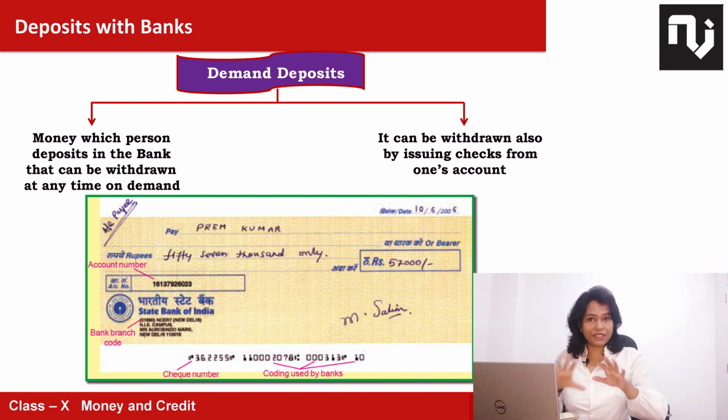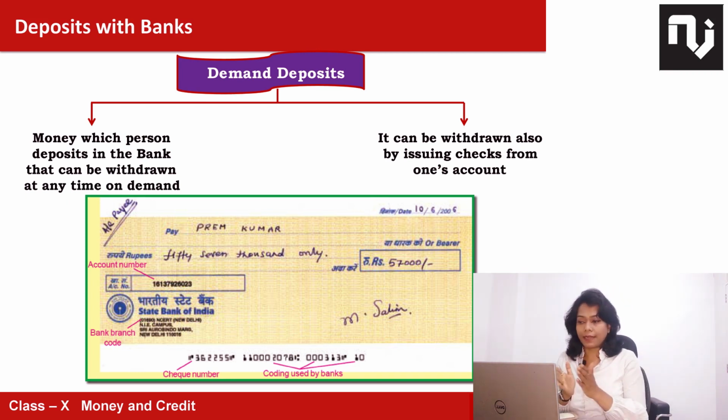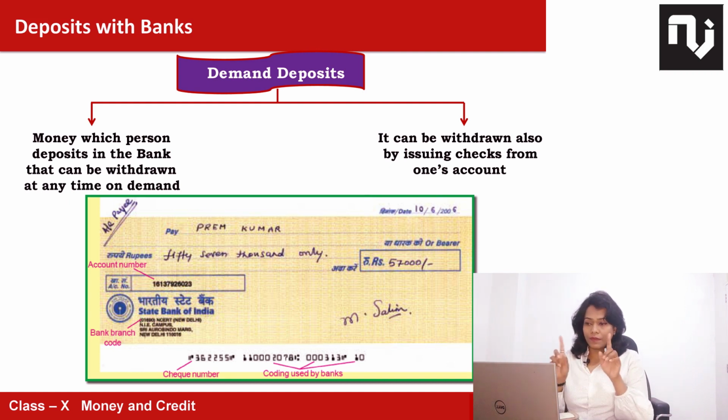And one sample of a check is given here. I hope you must have seen checks. You must not have used one. Please ask your parents how to use a check. And all the information given here, I can just brief you on that. But in detail, you can ask your parents, and they will take you to the bank and show you the check before they sign it to anyone. So this is the yellow box given here.